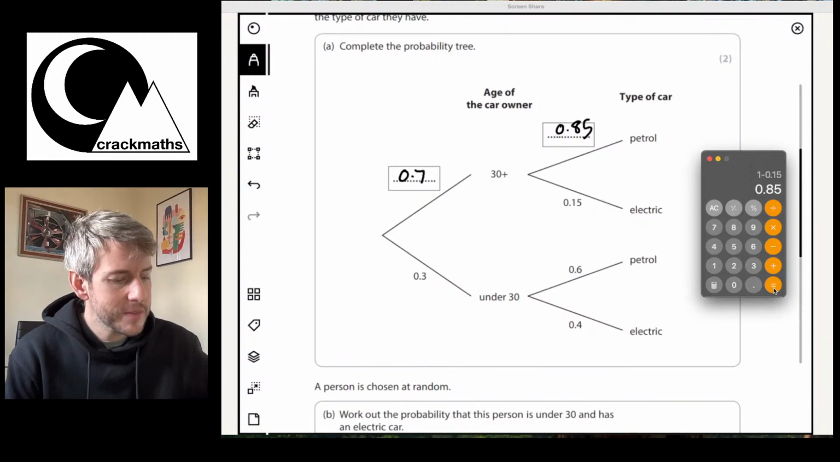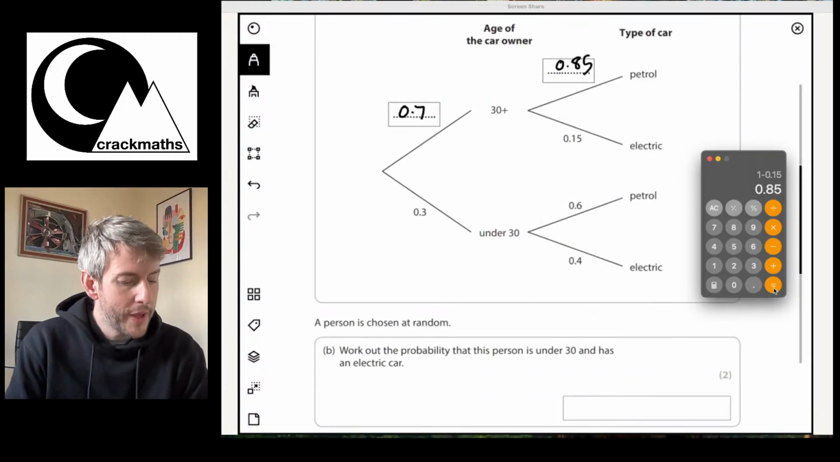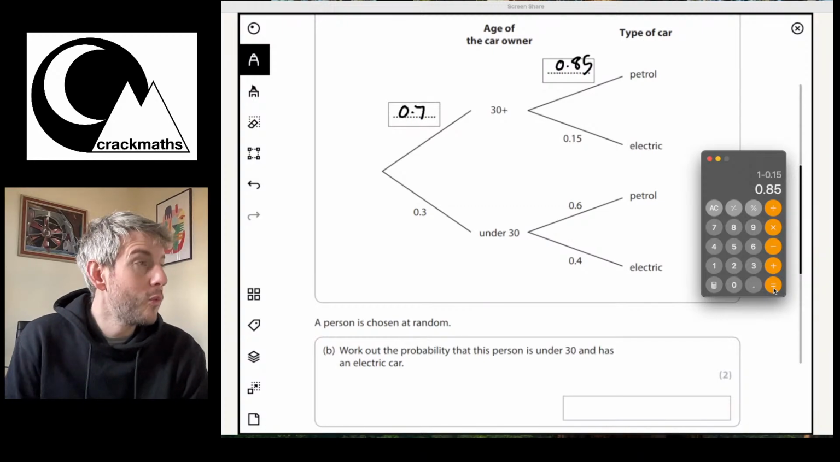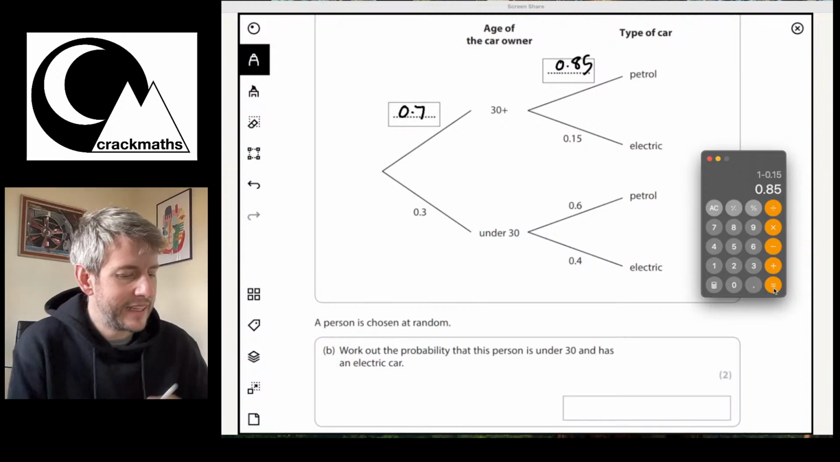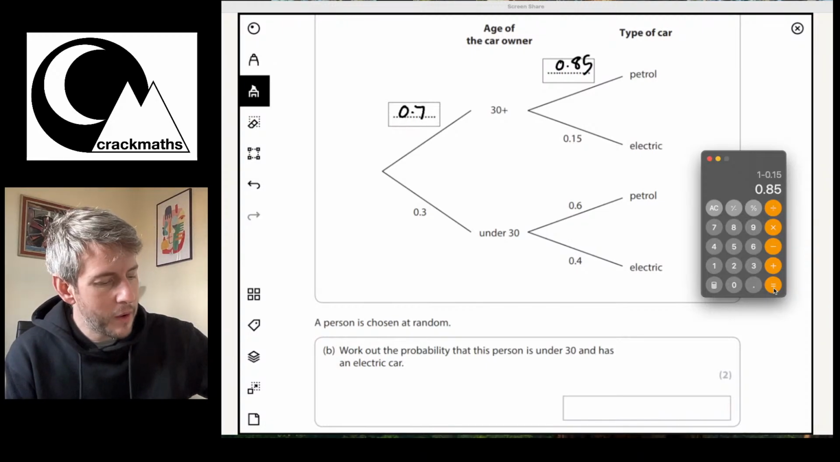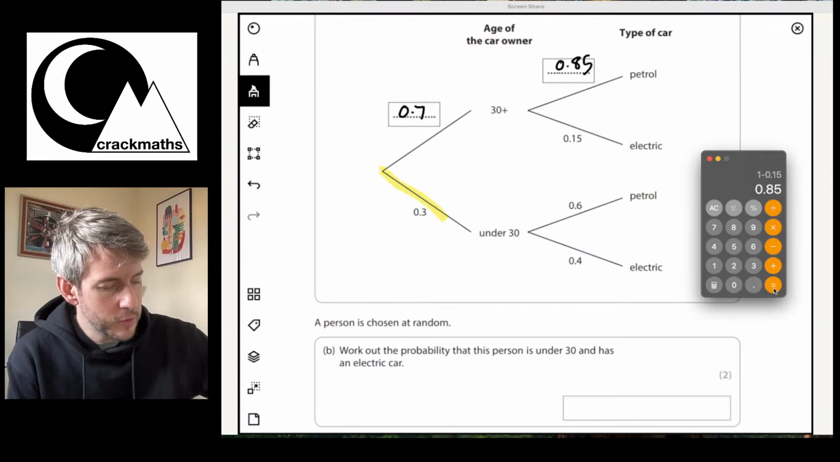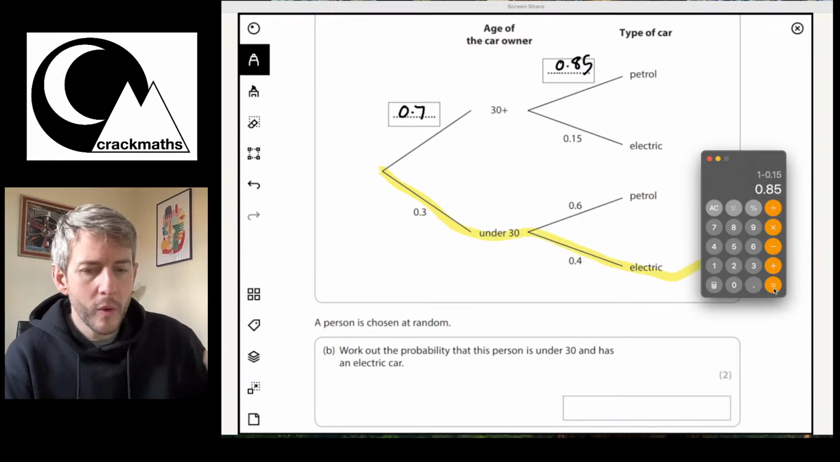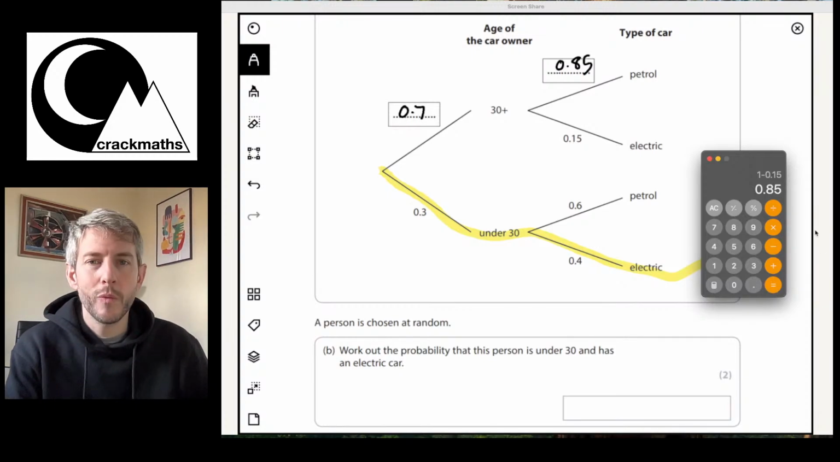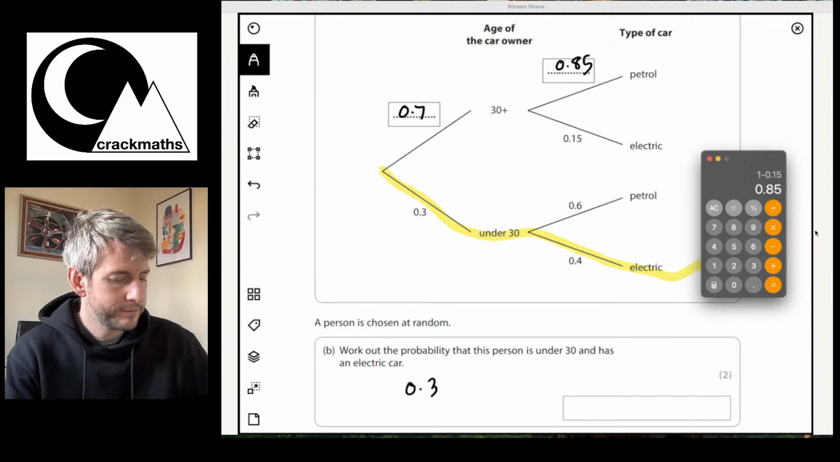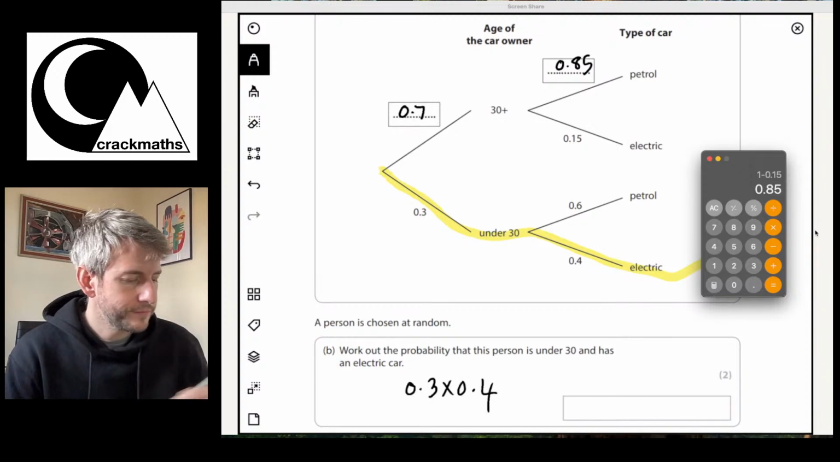Right, the next part of the question says, a person is chosen at random. Work out the probability that the person is under 30 and has an electric car. So let's mark out our path. So we're going this way, we're going here, and we're going here. So remember, we multiply along the branches of a probability tree. So what we're going to be doing is we're going to be doing 0.3 times 0.4.